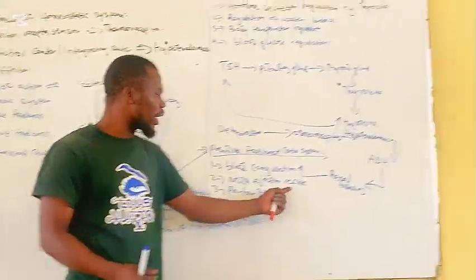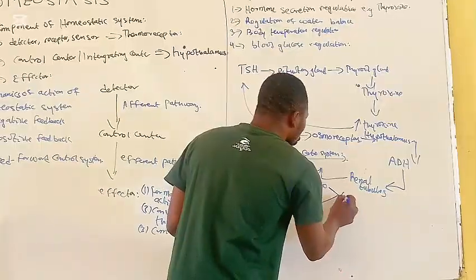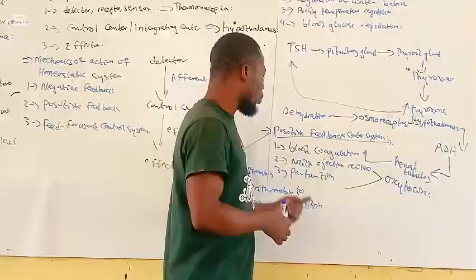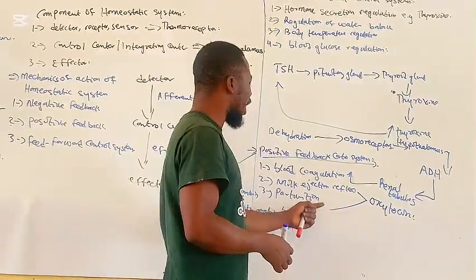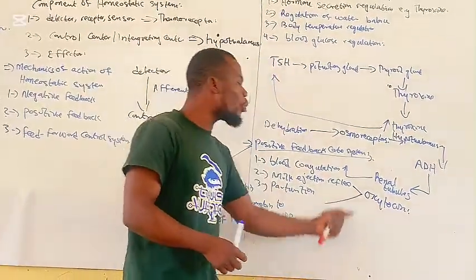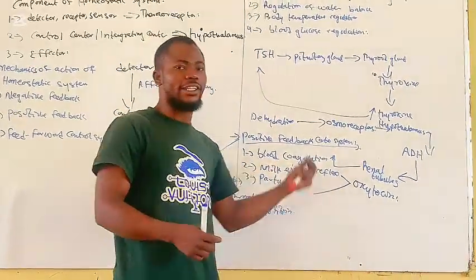The same thing happens in milk ejection reflex and parturition. Milk ejection reflex and parturition, that is childbirth, both involve the release of a hormone, oxytocin. So the hormone oxytocin is regulated through a positive feedback control system.